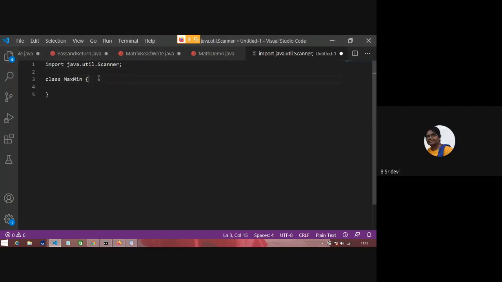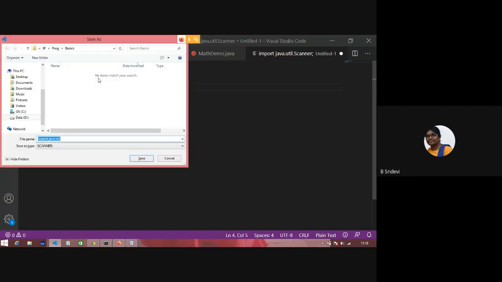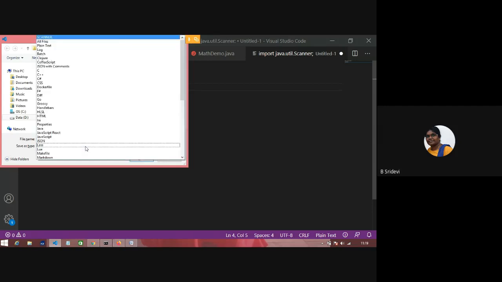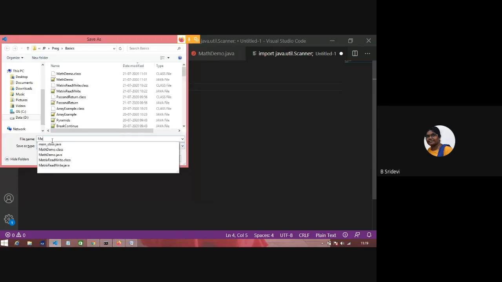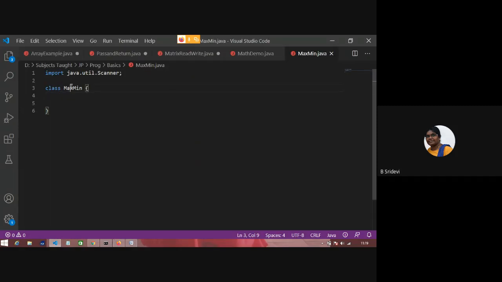So I am writing a max min program. I want to save it. What should be the file name? The class name should be the file name.